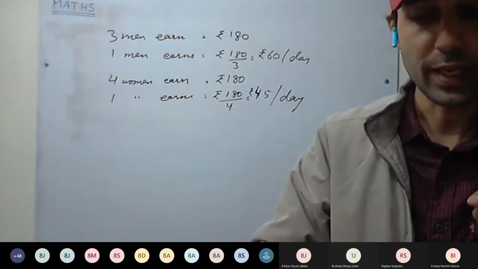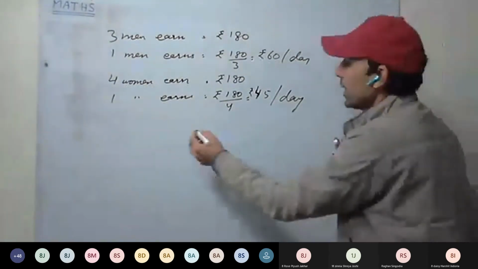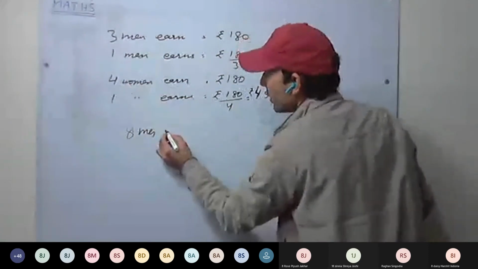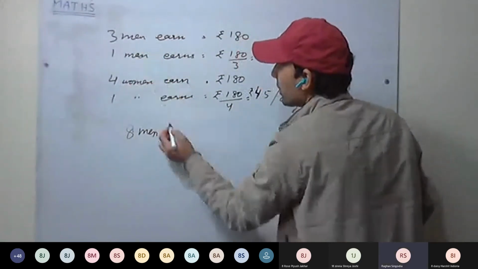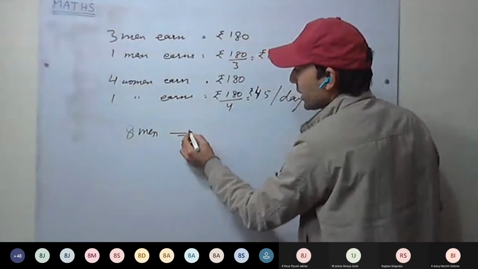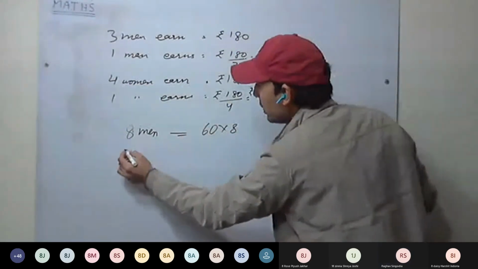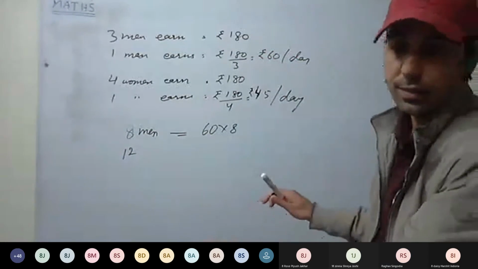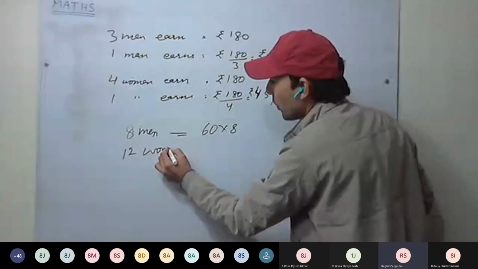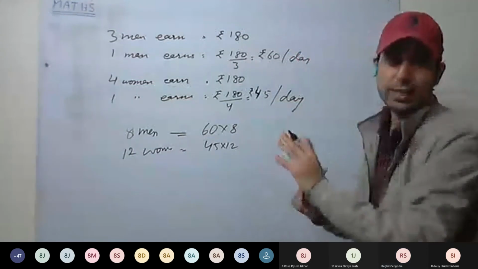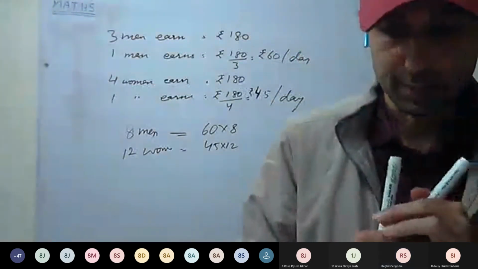Here it is 'and', so we have to add them. 8 men will earn 60 into 8. And 12 women will earn 45 into 12. Then add them, and you'll get the answer. That will be the total earning a day.